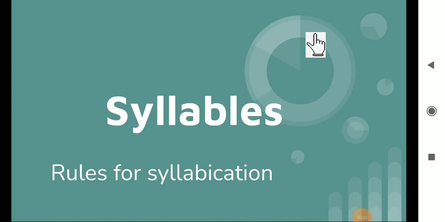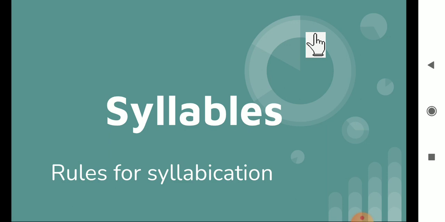So dear students, in yesterday's class we started a new bridge course grammar topic, that is syllables, and in that we learned rules for syllabication. First we saw how to count the syllables. How many rules were there? Yes, we have seen 5 rules with examples of how to count the syllables. Yes or no? Yes. So in today's class we are going to learn how to break words into syllables.